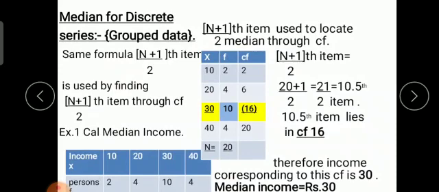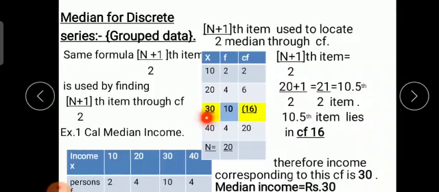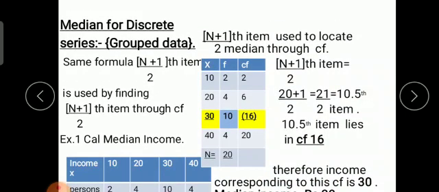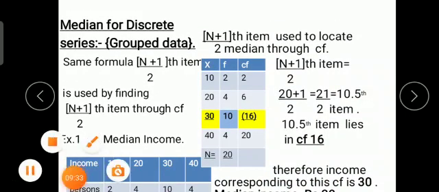N, that is 20, plus 1 divided by 2 gives 21 divided by 2, that is the 10.5th item. This 10.5th item lies in the cumulative frequency column 16. Corresponding to this CF, the income X is 30. Therefore the income corresponding to this cumulative frequency is 30, and the median income is 30 rupees. So I hope you have understood this sum.